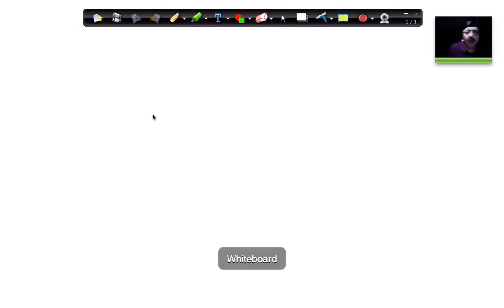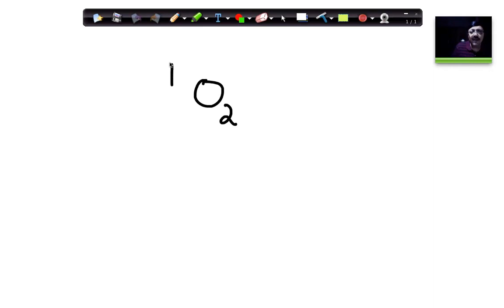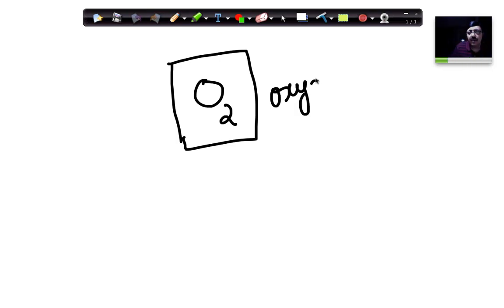All right. So now let us say O2. This is a representation of an oxygen molecule. And this 2 means that this molecule has 2 atoms.